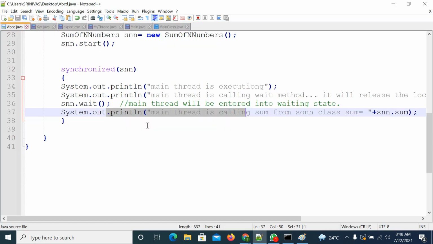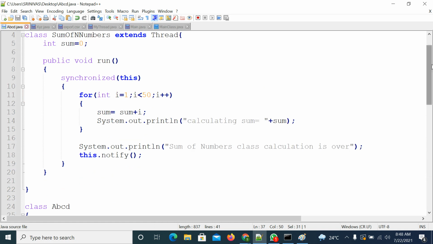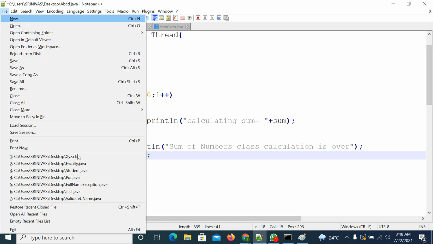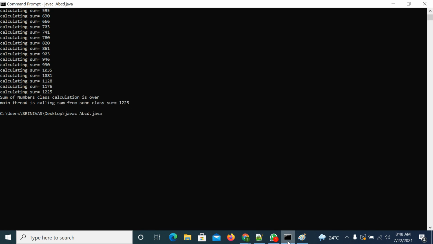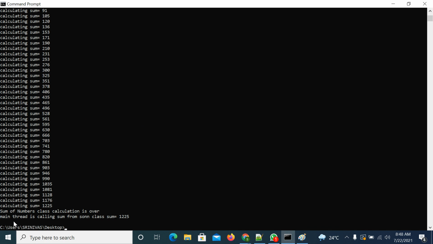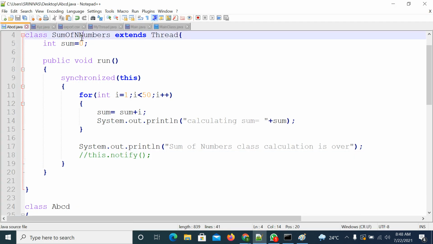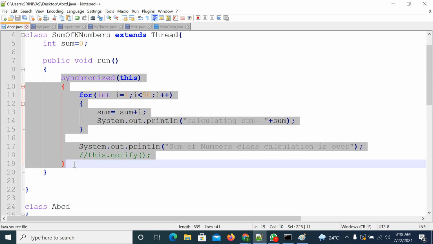Suppose you are not calling the notify method, what will happen? Observe here. Compile the code, execute the code. It is printed. Why is it printed? The lock got released. The first thread's task is completed, this sum of n numbers thread. Once the task is completed, it will release the lock. If you don't notify, when the method is completed, it will release the lock.